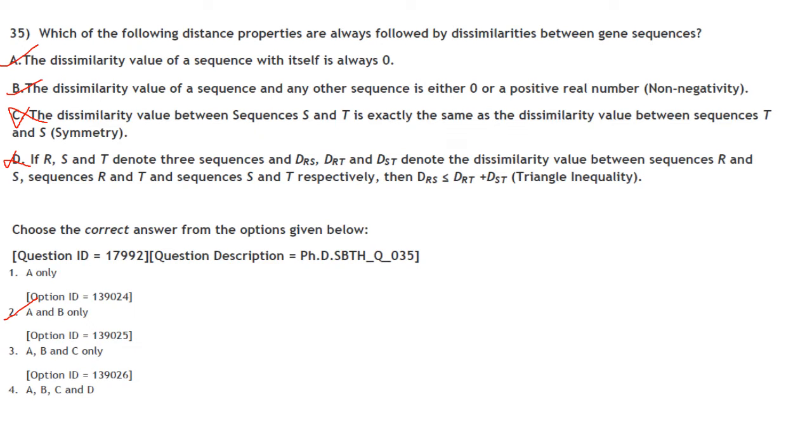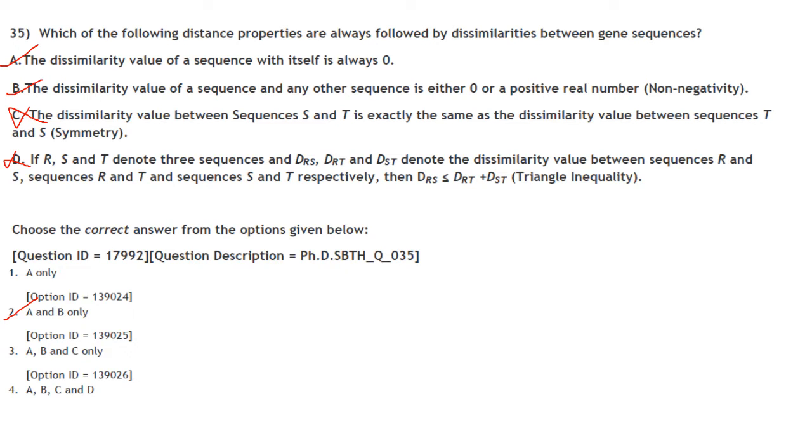Which of the following distance properties are always allowed for dissimilarities between gene sequences? So this comes under bioinformatics, phylogenetic analysis or phylogenetic tree construction. Okay. So the dissimilarity value of a sequence with itself is always 0. That's correct. The dissimilarity value of a sequence and any other sequence is either 0 or a positive real number. That is also correct.